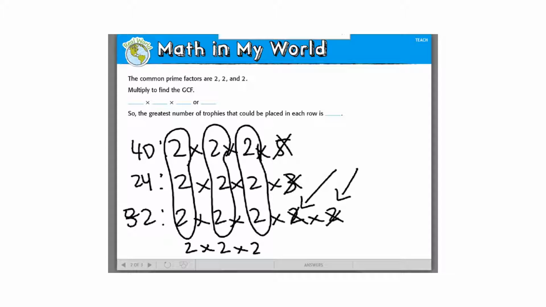What is the answer here? Seema, what do you think? Seema says 8. 2 times 2 is 4, and 4 times 2 is 8. So your greatest common factor is 8. It's not 6. It would be a 6 if these were addition signs. Those are multiply there. It's kind of like when we do exponents. It would be like 2 to the 3rd power. 2 to the 3rd power means 2 times 2 times 2, which means 8.